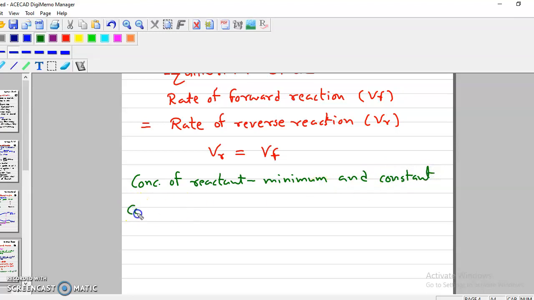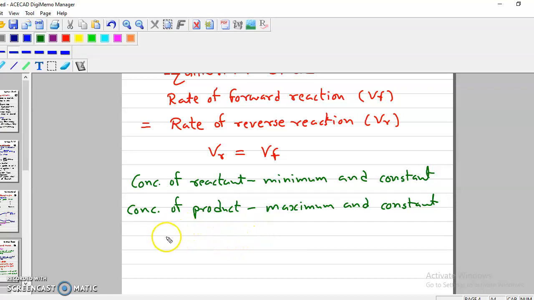Similarly, the concentration of product is always maximum and constant at equilibrium. So further change is not possible when the reaction is reversible and at the equilibrium state.